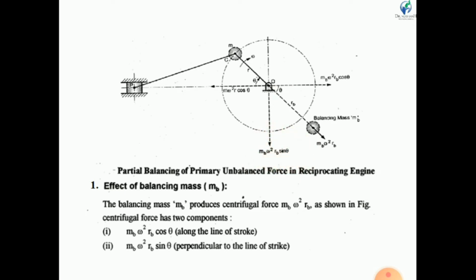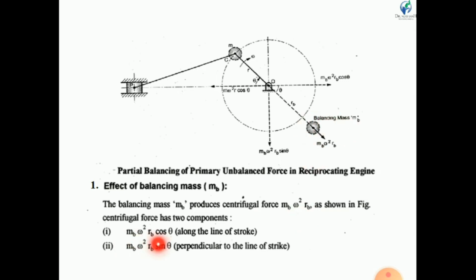Now, the effect of the balancing mass. If we attach mass MB at radius RB diametrically opposite to the crank, then what happens? Let us see. The balancing mass MB produces a centrifugal force MB omega square RB as shown in the figure.